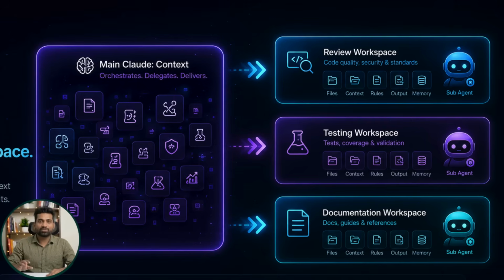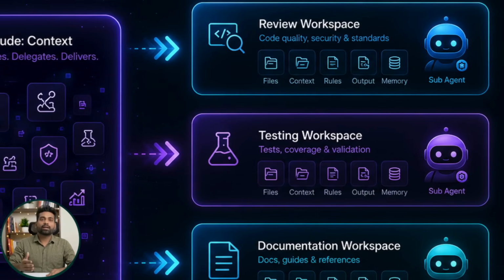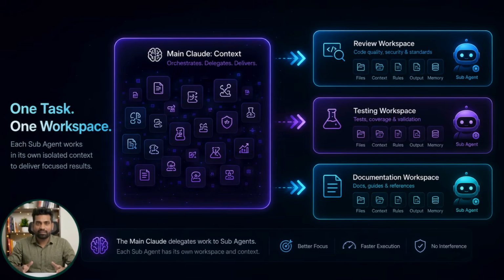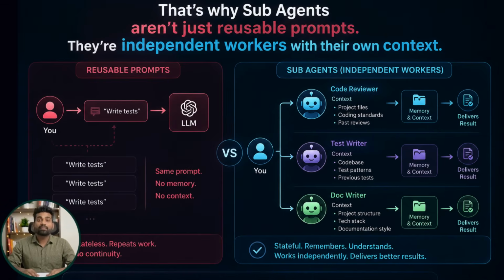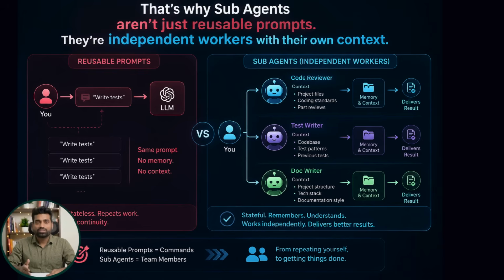And this is exactly where sub-agents come in. Instead of asking the main Claude agent to perform every task inside the same conversation, Claude creates a specialized worker. That worker receives only the context required for its specific task. It performs the work independently, then returns the result back to the main Claude agent. The main conversation stays clean, the specialized work stays isolated, and Claude can focus on coordinating the overall solution. That's why sub-agents aren't just reusable prompts. They're independent workers with their own context.